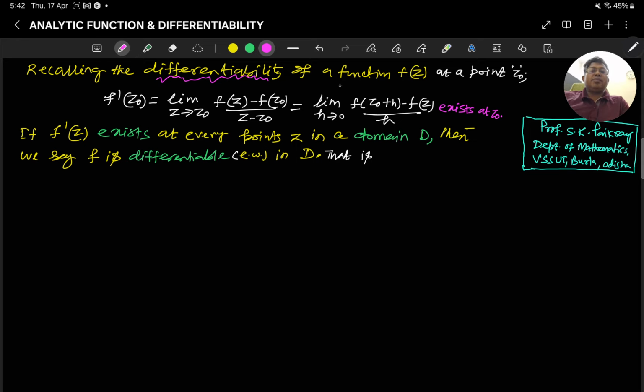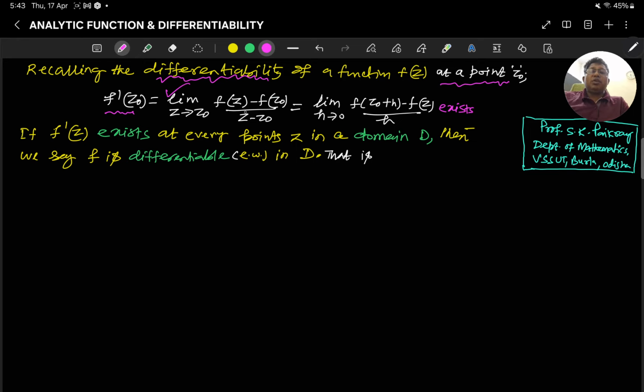We say a function f(z) is differentiable at a particular point z0 if f'(z0) exists. f'(z0) exists, and we write it by using the ab initio method or first principle, as you read in your real functions: limit z tends to z0 of (f(z) minus f(z0)) by (z minus z0).